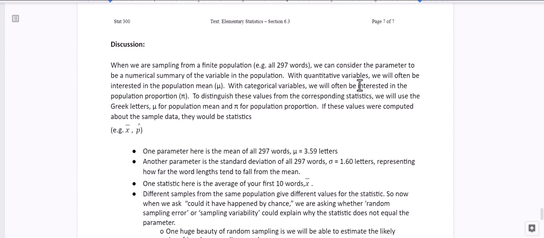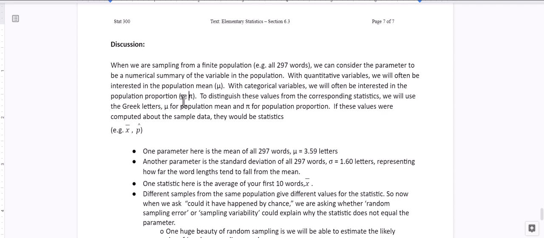So in conclusion, when we're sampling from a finite population, we can consider the parameter to be a numerical summary of the variable in the population. With quantitative variables, like in this case the average word length, we will often be interested in the population mean. That's the Greek letter mu. With categorical variables, we will often be interested in the population proportion, pi, or sometimes p. I think our book uses p, or you might see pi if you're reading other books.